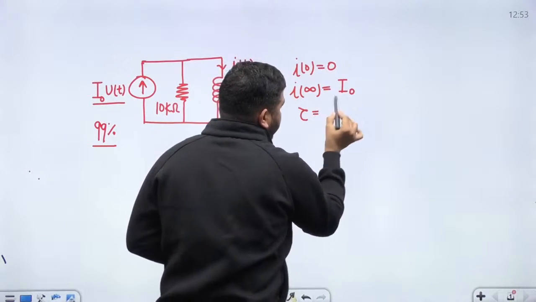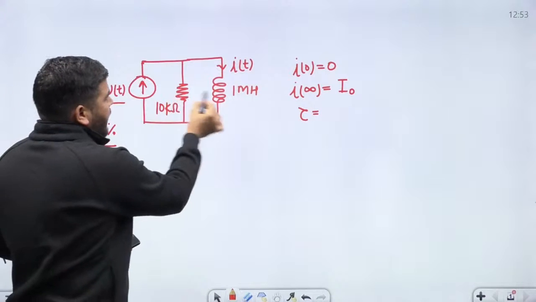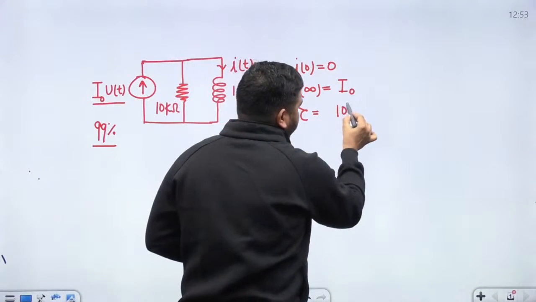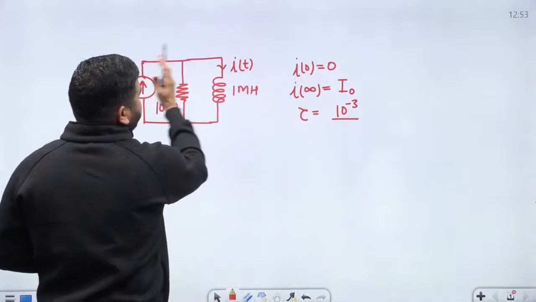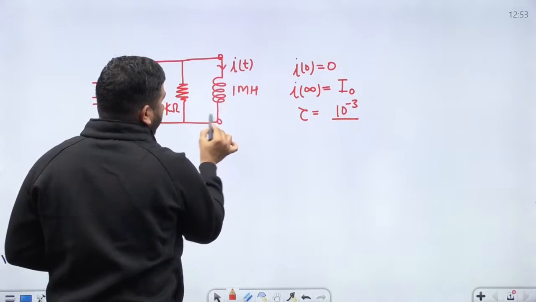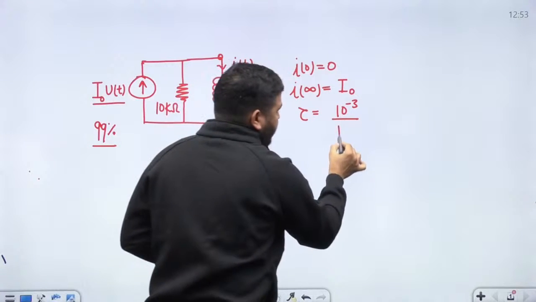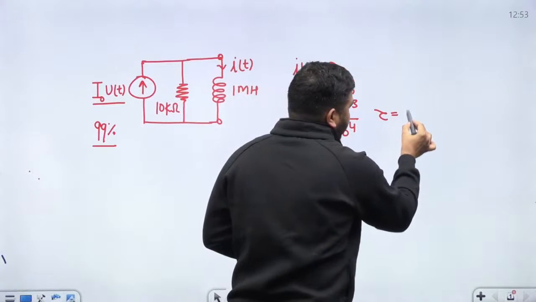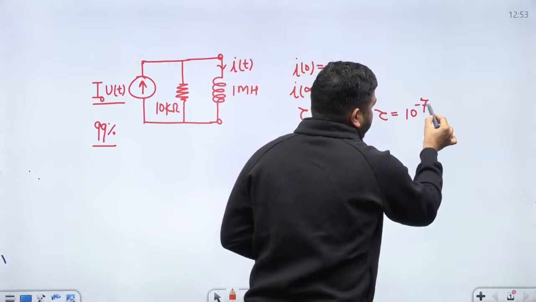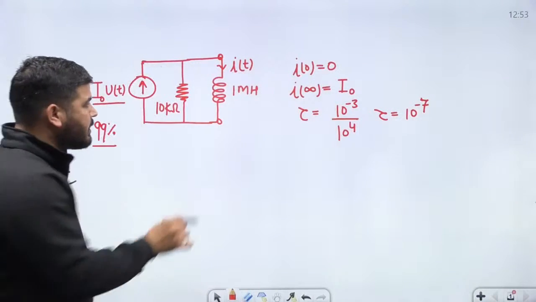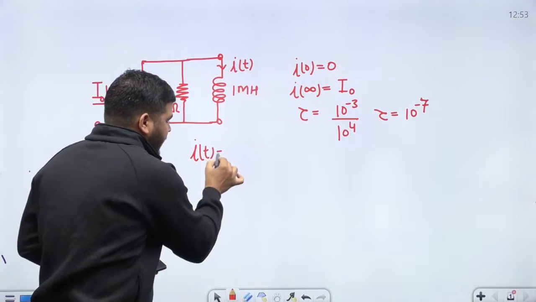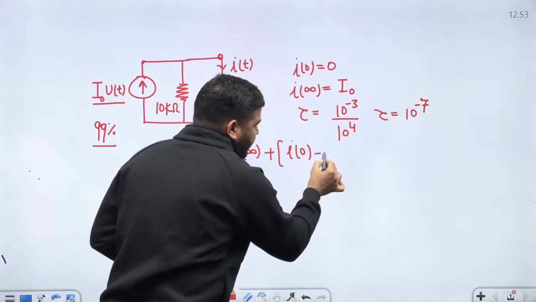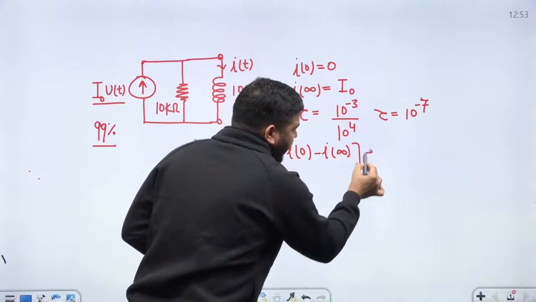And the time constant will be equal to L divided by the Thevenin resistance. L is 10 raised to power minus 3, divided by the Thevenin resistance. If you look at the Thevenin resistance from these two terminals, it will be 10 kilo ohm, so 10 raised to power 4. So the time constant came out to be 10 raised to power minus 7. Now we can write the current equation. I(t) will be equal to I infinity plus (I0 minus I infinity) e to the power minus t by tau.